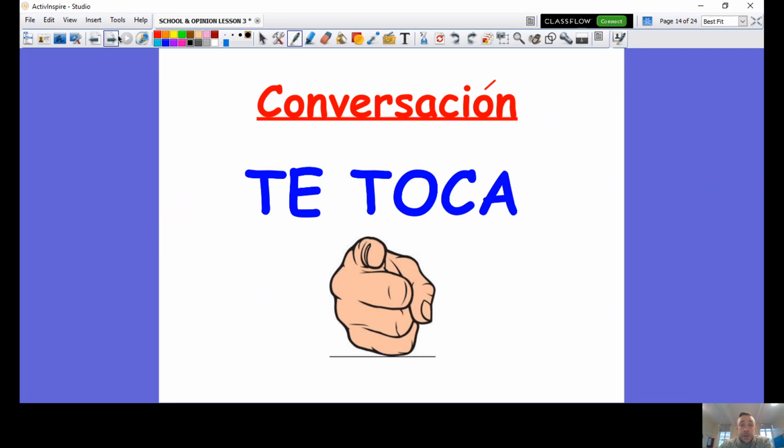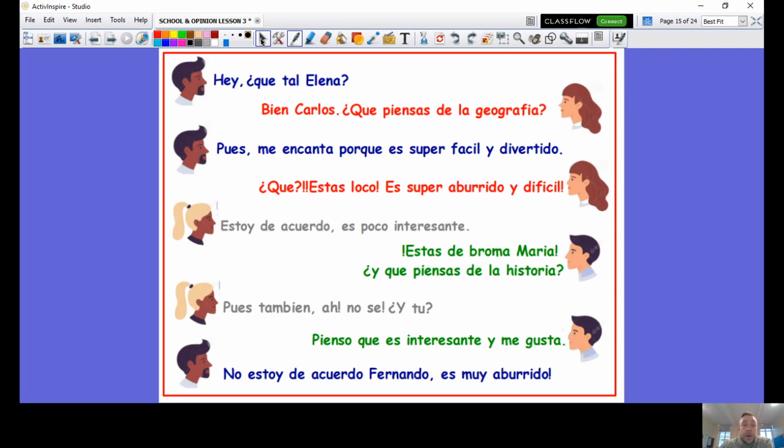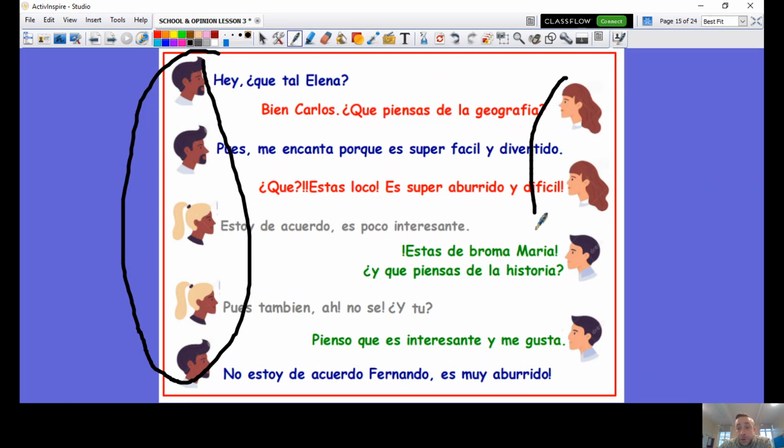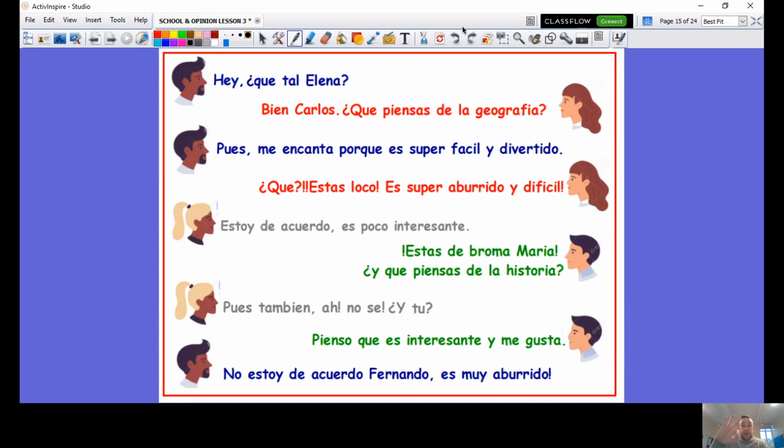Okay, let's do that conversation. Me and you. I will be this side here, the left side. You will be the right side. So I start, then you go, then me, and we'll continue like that. Let's get ready. 3, 2, 1.